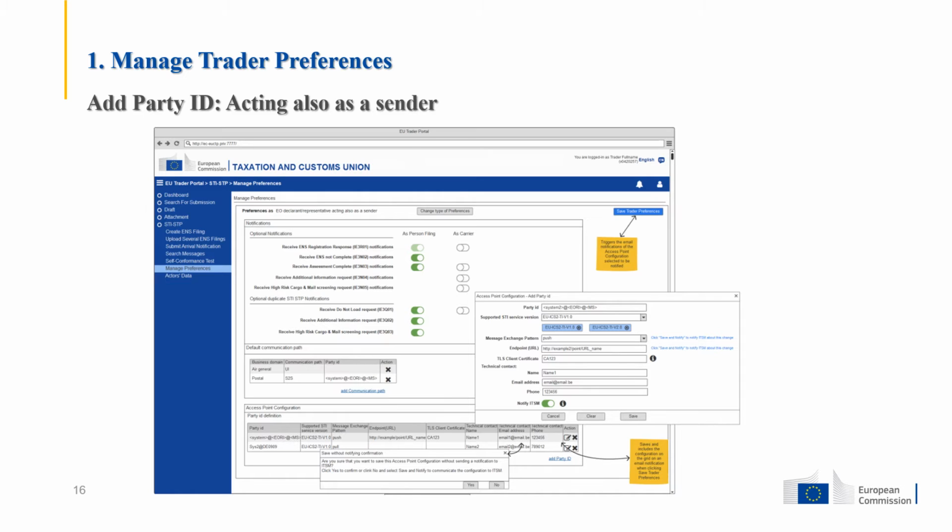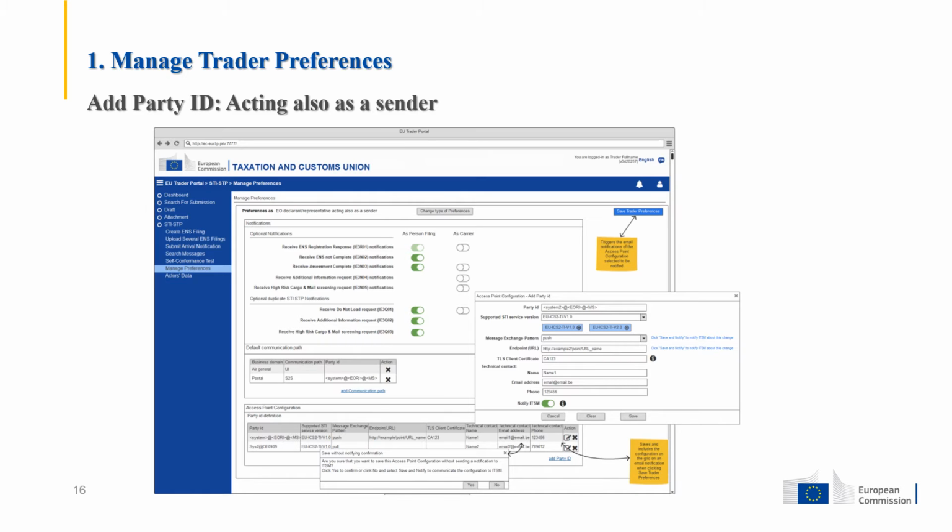The user should use EUICS2 TI v20. The message exchange pattern, either push or pull. The endpoint URL, in case the message exchange pattern from above is push. The TLS client certificate, where the user will indicate the certificate authority of the TLS certificate, and also the contact details like the name, email address, and the phone number.